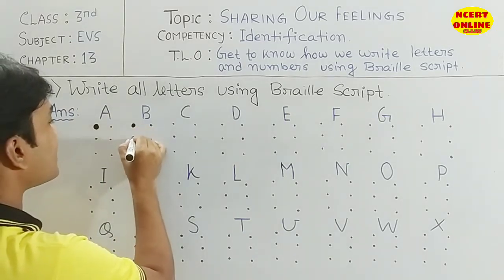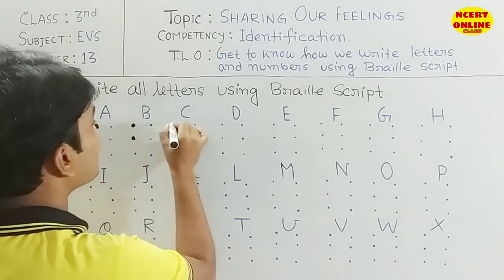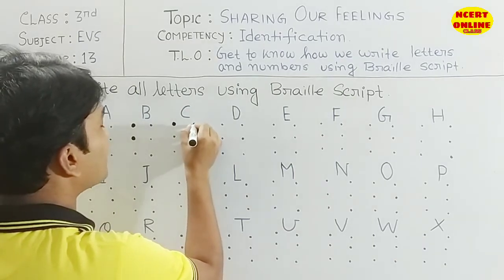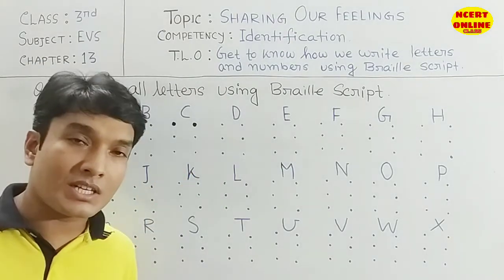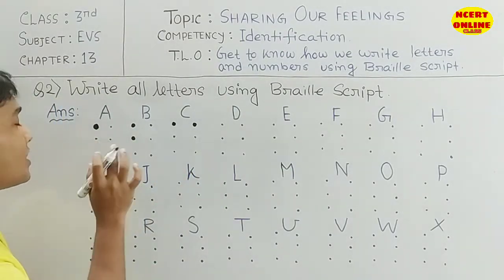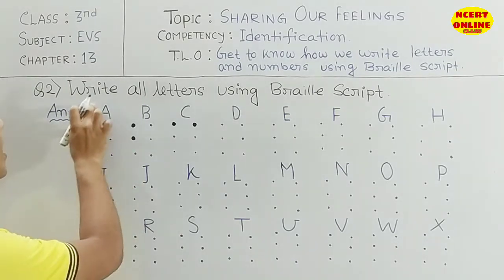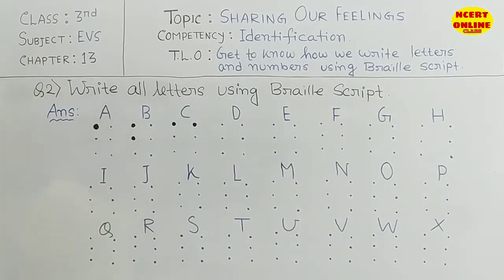This is the alphabet B. Then we need to write C. It is always these 2. But remember one thing, students, don't write only this one point. You need to make the 6 dots always, and then make this one big. That is A, B, C, like this.